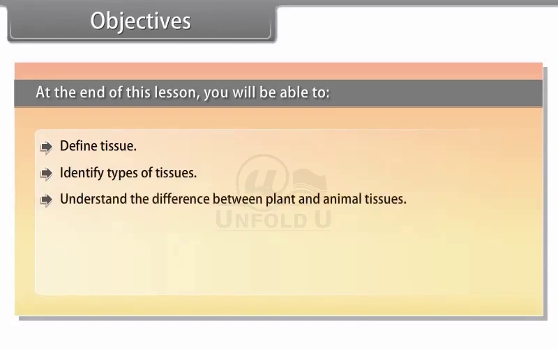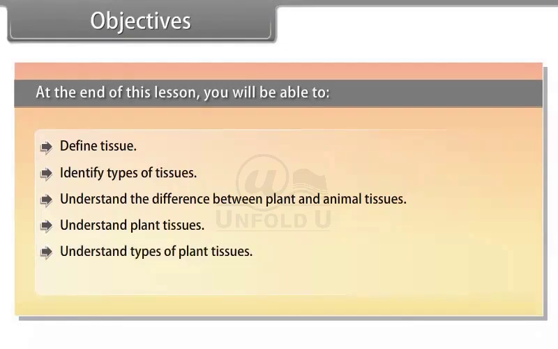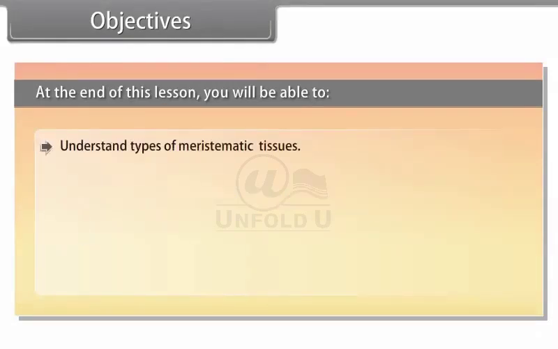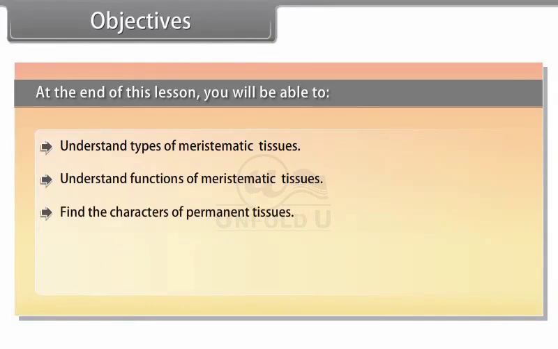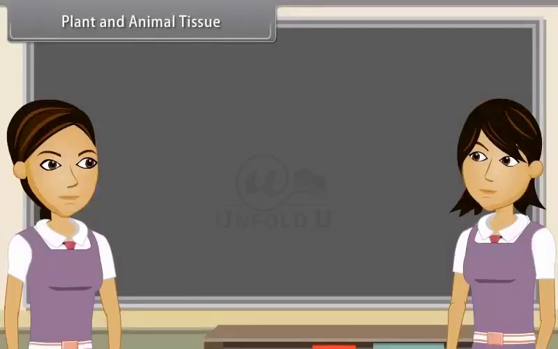Objectives. At the end of this lesson, you will be able to define tissue, identify types of tissues, understand the difference between plant and animal tissues, understand plant tissues, understand types of plant tissues, find the characters and understand types of meristematic tissues, understand functions of meristematic tissues, find the characters of permanent tissues, understand types of permanent tissues, understand plant and animal tissue.